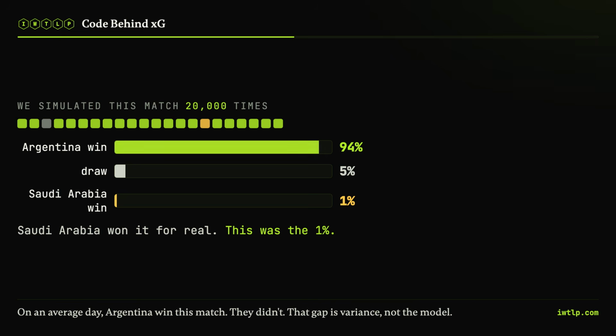It tells you what should happen on an average day, not what actually happened on this one. And on any single match, that gap can be huge. A team can rack up 3 XG and lose because football is a low-scoring, high-variance sport. That is not a bug in the number. That is the whole reason the sport is fun. XG measures the process. The scoreboard measures the luck on top.